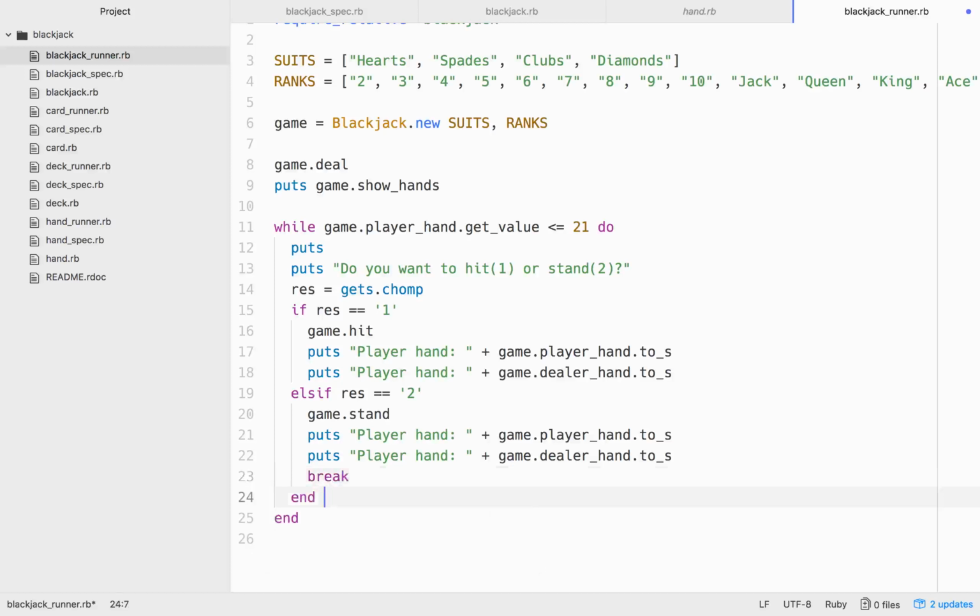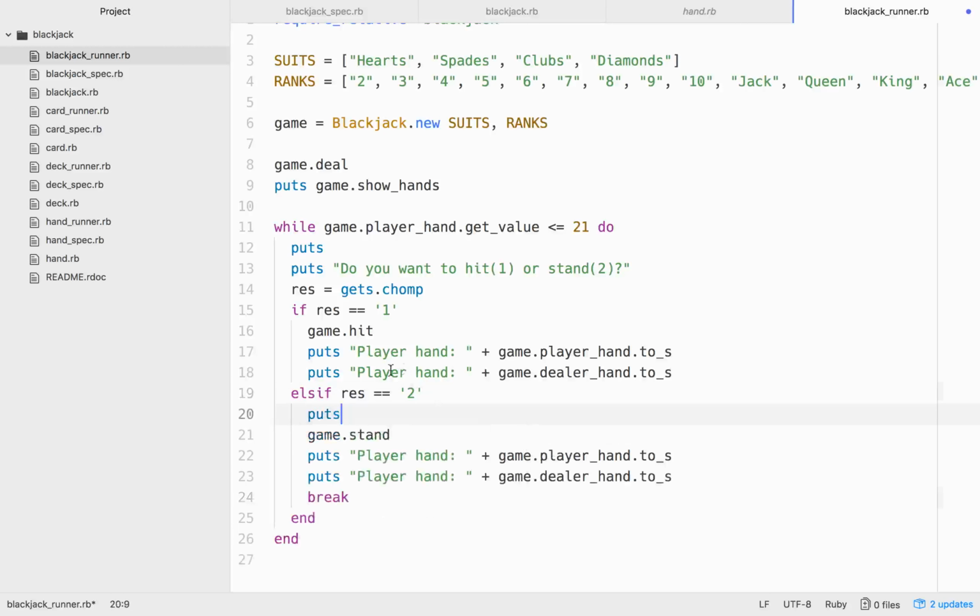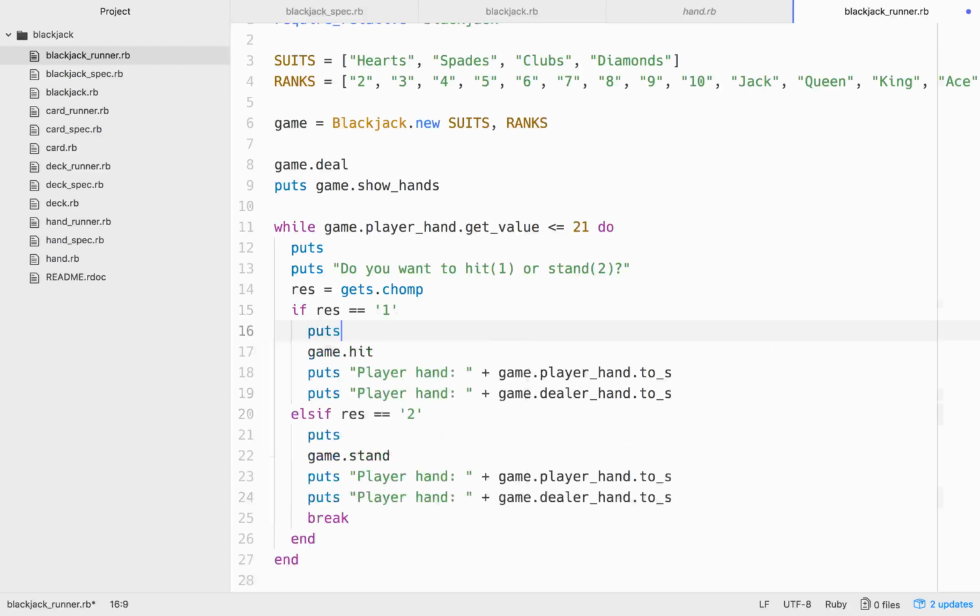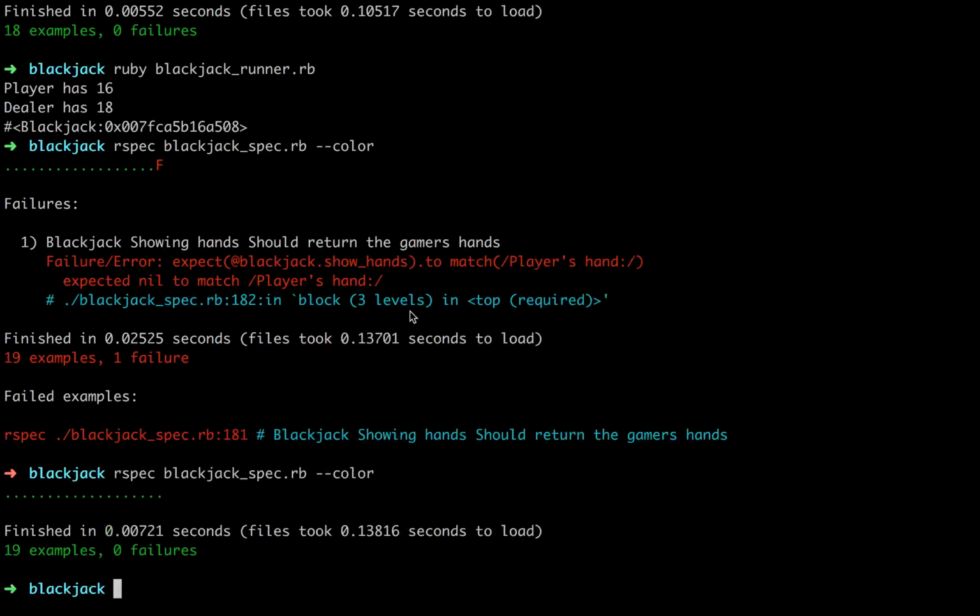Cool. And let's see how all this works out. Let's do a puts here, just to make sure that we have some space between those two. Okay, so let's run this, see if it's functioning.